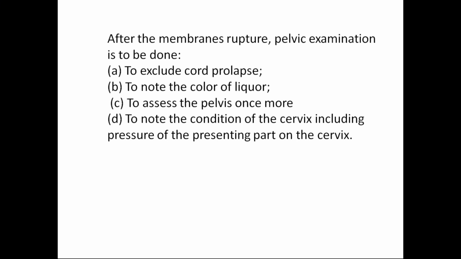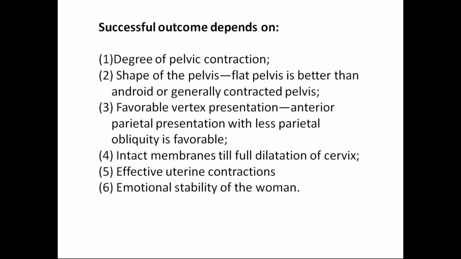And again, assess the pelvis once more, because when the amniotic fluid is drained out, you have to assess the pelvis. That is whether the fetal head, that is the maximum biparietal diameter, is coming up to the level of the ischial spines or not. Then you can assess again and note the condition of the cervix, whether it is yielding or not.